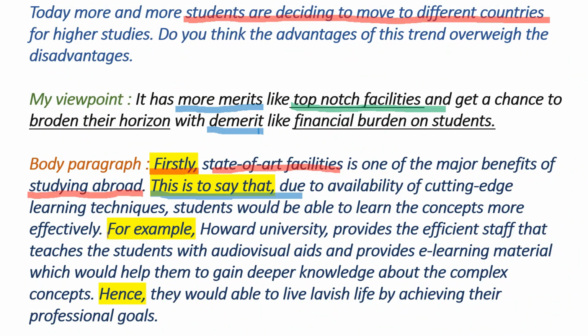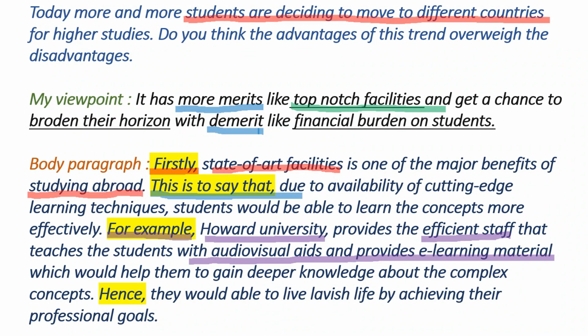So here I use the words for example. This will help the examiner to understand that you are going to give the specific information about your elaboration, or you are going to write the example. So in my example, I give the specific information about the university where the administration provides efficient staff to the learners with audio-visual aids and provides e-learning material which helps the learners to gain knowledge about the complex concepts.